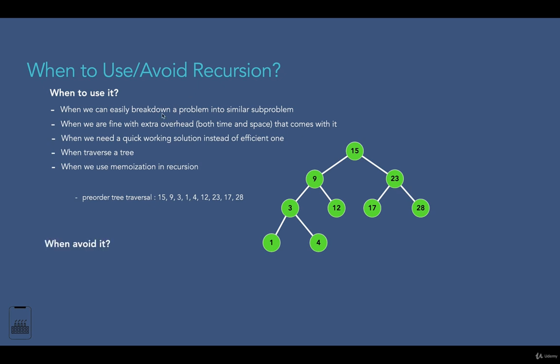Here we can easily see that when we face the reverse case of these three points, we cannot use recursion. So if we cannot divide the problem into similar subproblems, this means that recursion cannot be used. Recursion uses more memory because the function has to be added to the stack with each recursive call and keep the values there until the call is finished. The memory allocation is greater than that of an iterative function. So if we use embedded memory, for example, an application that takes more memory in the phone is not efficient. So in terms of time and space complexity, recursion is not efficient.